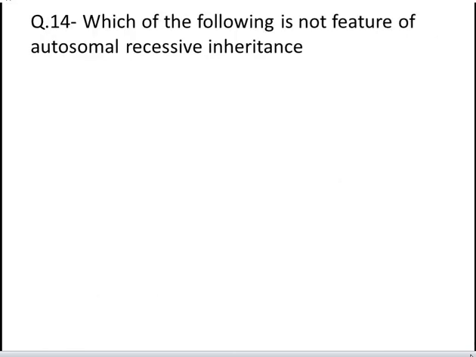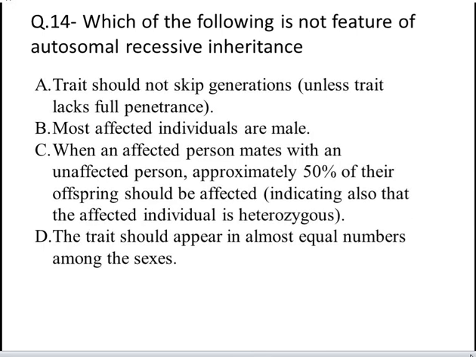Next question is which of the following is not feature of the autosomal recessive inheritance? These are your four options: A. Traits should not skip generations unless traits lack full penetrance. B. Most affected individuals are male. C. When an affected person mates with an unaffected person, approximately 50% of their offspring should be affected, indicating also that the affected individual is heterozygous.